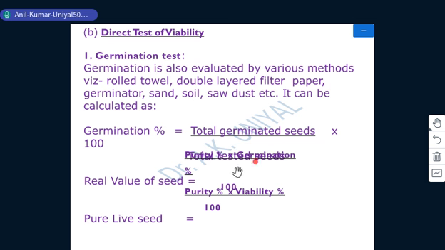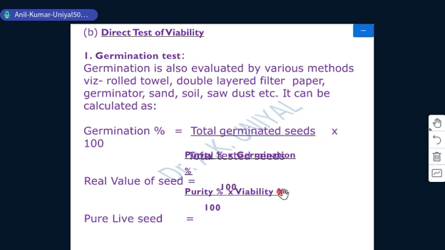This is getting disturbed due to the change of format from PPT to PDF, but the related calculations are there, like the real value of seeds, that is the percentage of real value of seed, which is total viability of seed upon 100.